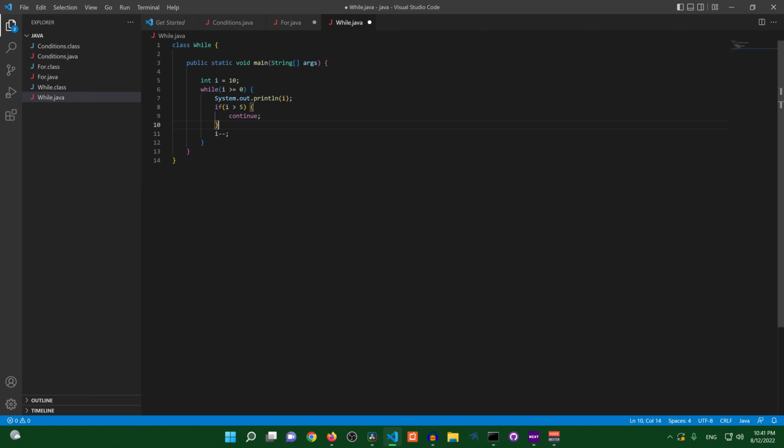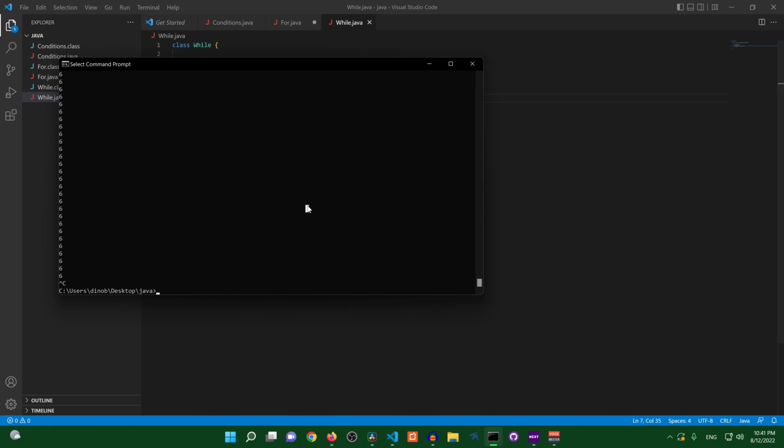So let's get rid of this if statement real quick, and let's see this code in action and see what happens. So I'm gonna save my code and run it.